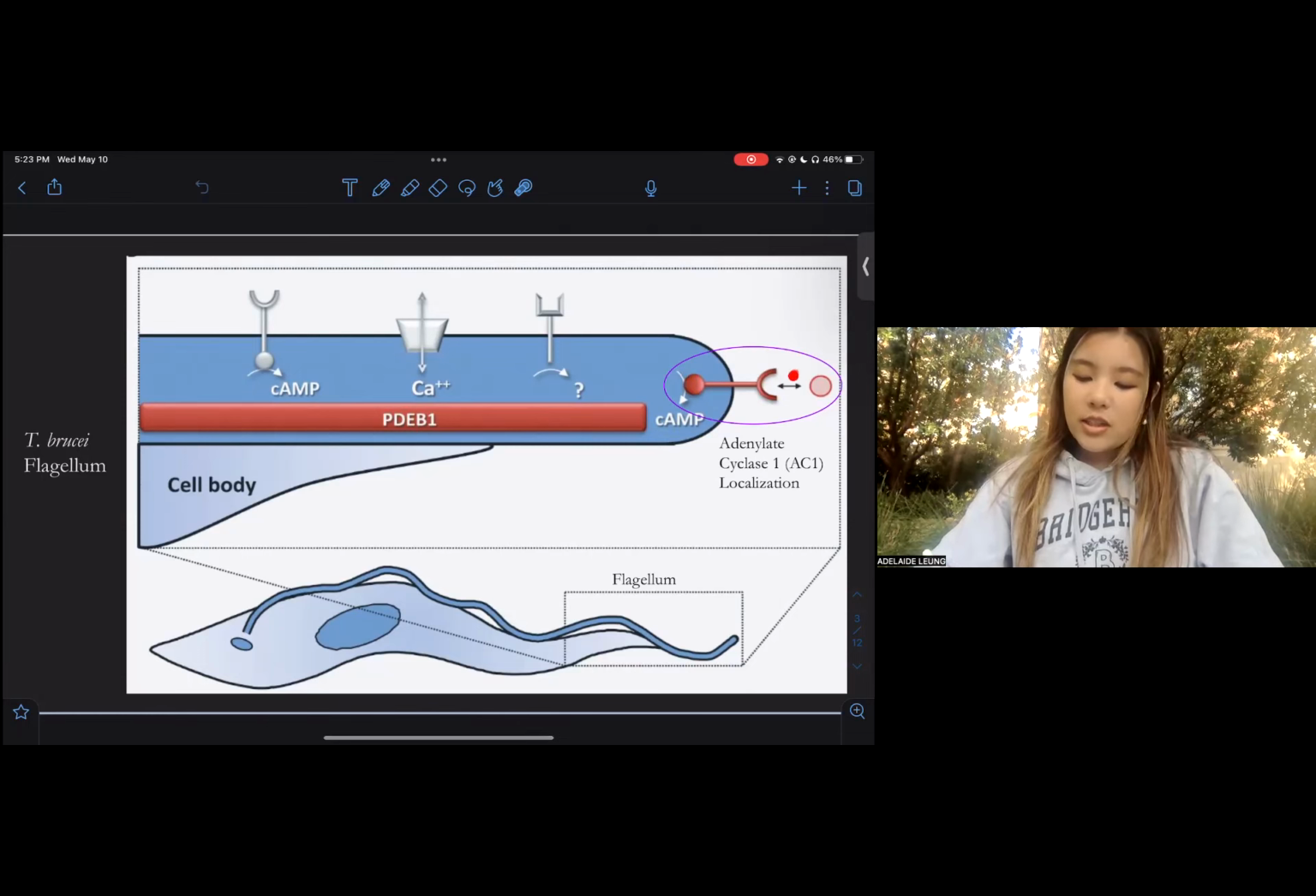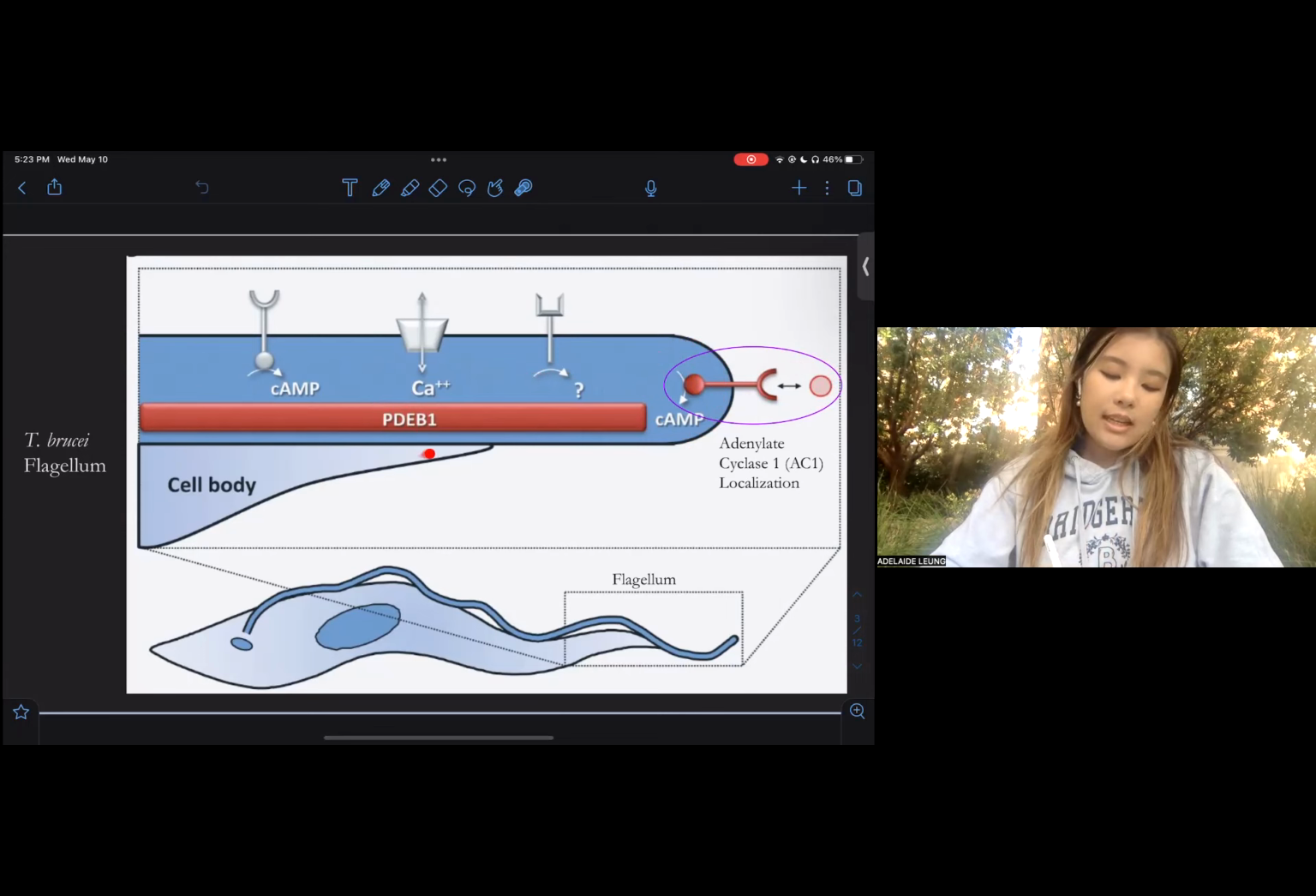Now, this red dot that you see here refers to an environmental molecule, or ligand, that binds to this red receptor. This binding then triggers the conversion of ATP to cyclic AMP, which sends a downstream signal for further elements to be activated for signal transduction. Yet this is mediated by PDEB1, a phosphodiesterase that is required for trypanosomes to move in response to external signals.